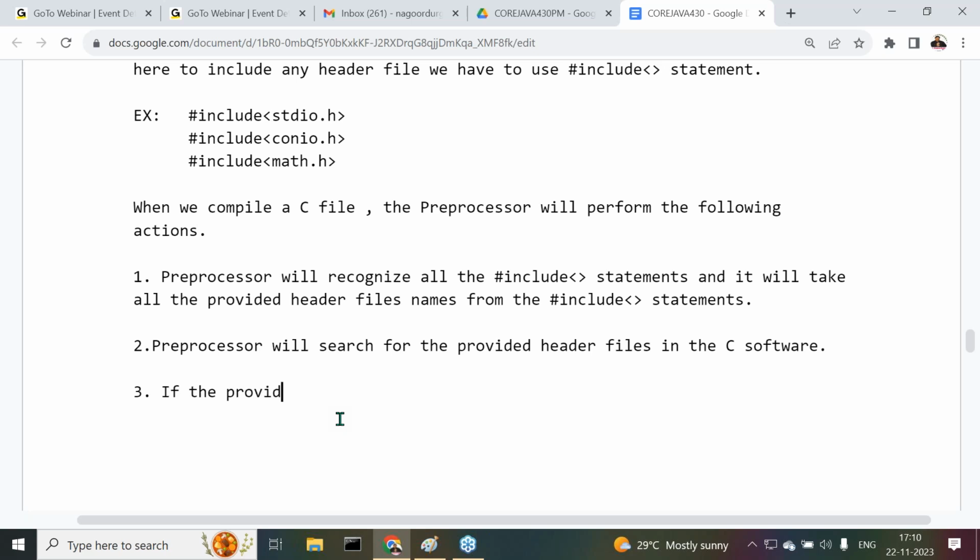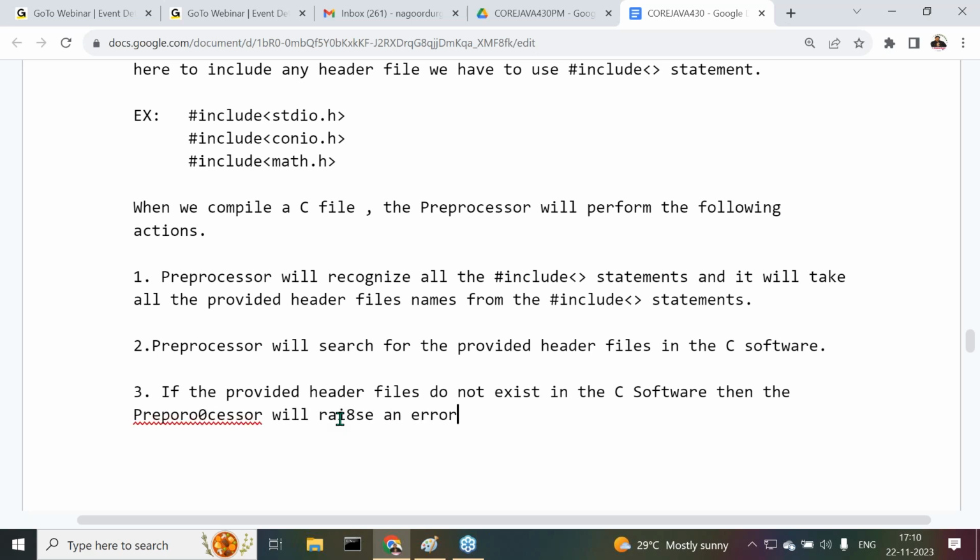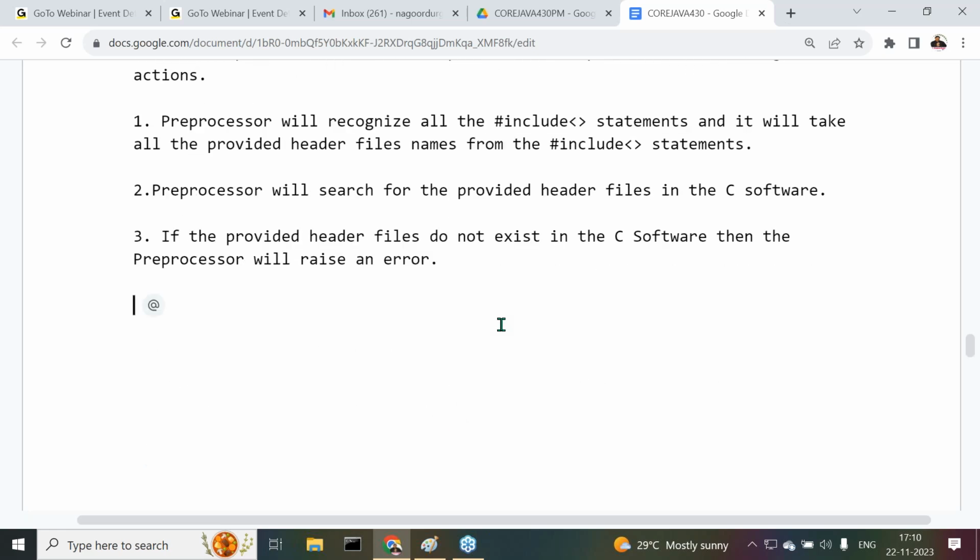If the provided header files do not exist in the C software, then the preprocessor will raise an error.